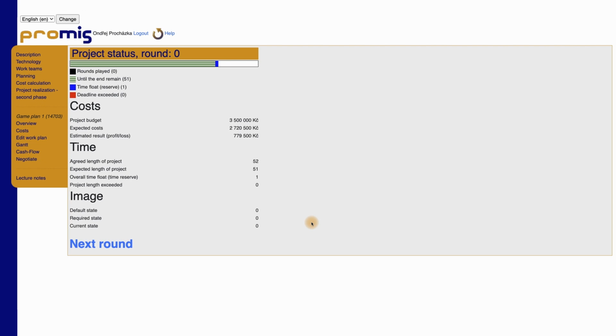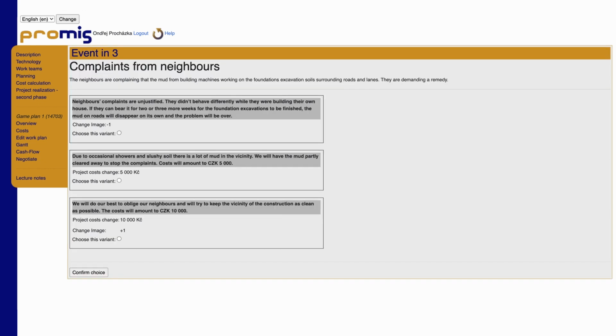Further in this section, you will find the Next Round button, which you will use to play and complete one round, 1 week for Ecohouse, within the game. Varying circumstances can influence the course of the round. For example, bad weather will occur, and you will not be able to do certain work, or your unreliable work team fails to show up for a scheduled shift. You always have one or more options to solve the situation.